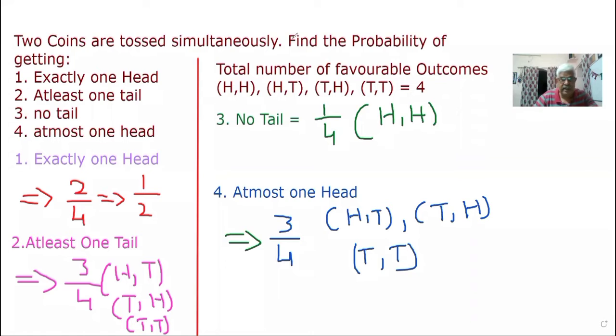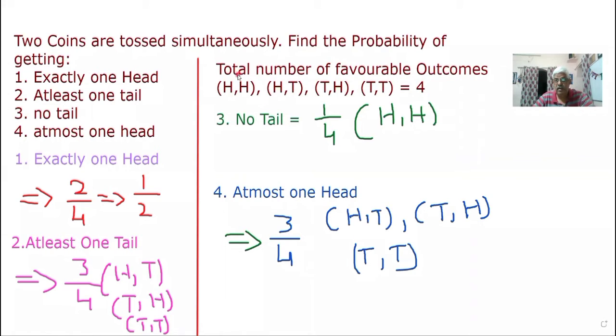Right, dear friends, the next problem given for you to solve here is: two coins are tossed simultaneously. Find the probability of getting first one exactly one head, second one at least one head, third one no tail, fourth one at most one head. Now you have to calculate which are the possibilities. Two coins are tossed at the same time.